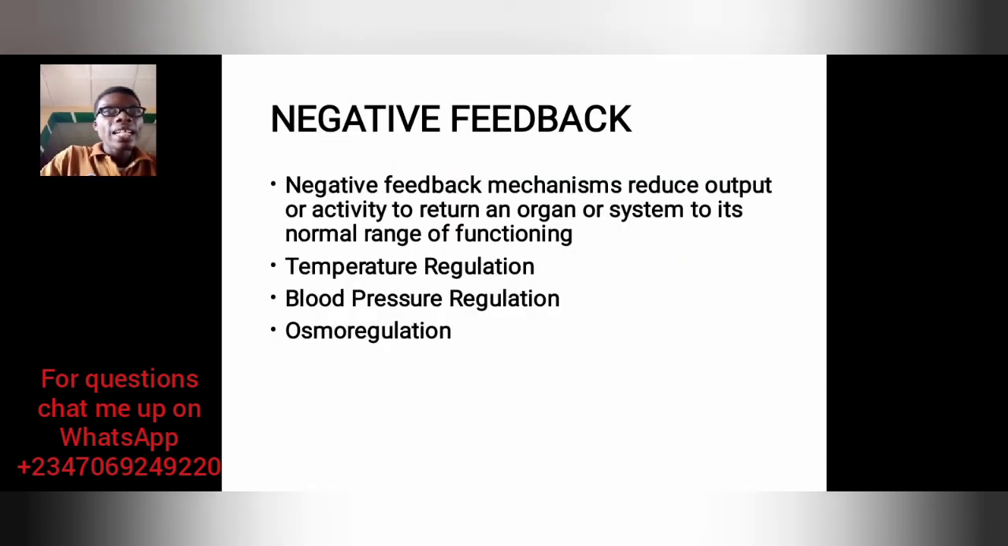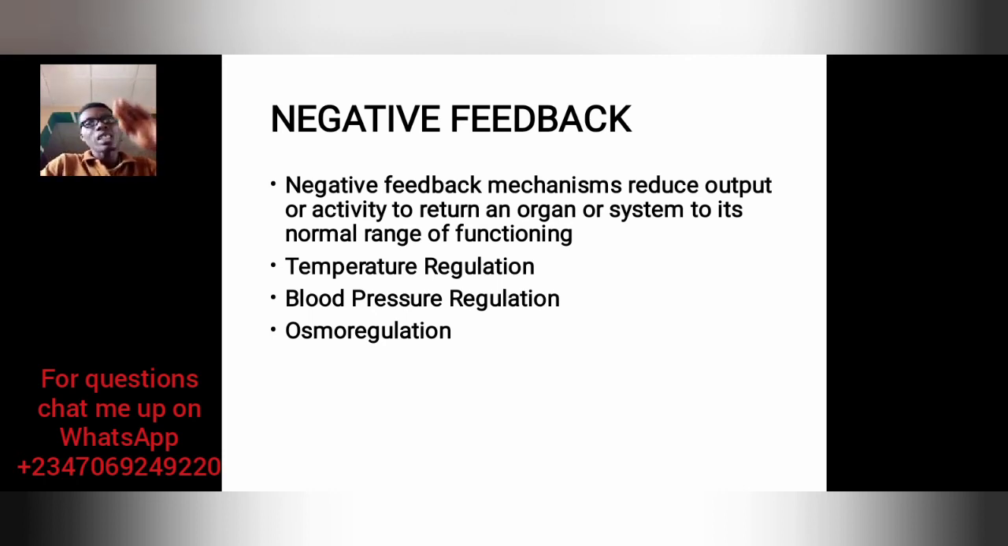Then we look at negative feedback, which reduces the output or activity to return an organism or an organ or system to its normal range. So we were having a very high temperature. The aim of the negative feedback is, okay, let's reduce it. Like the example I gave you, when somebody is sweating, that's negative feedback. The body notices that the temperature is too high, so we must bring it back down. That's why I said temperature regulation. So we are trying to reduce it.